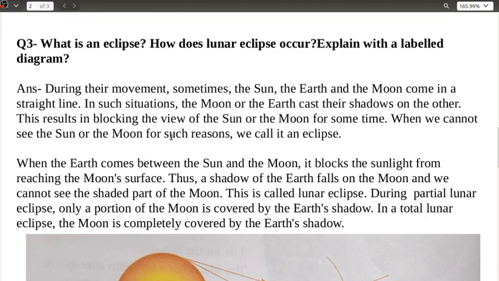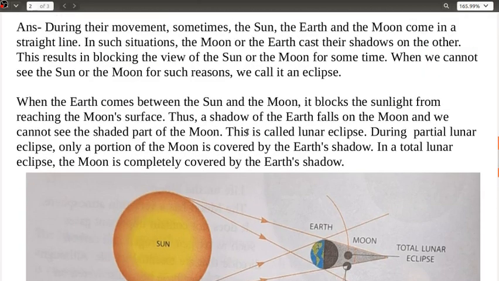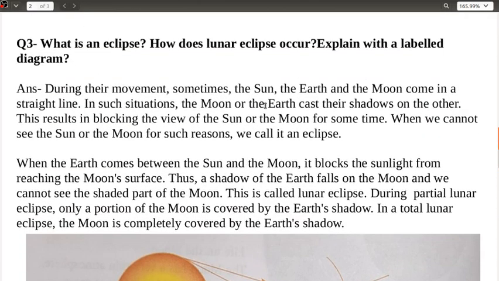Here I have drawn, I have attached the diagram as well. It is the same diagram which is given in your books. You can just draw this one. Okay, so during the movement, sometimes the sun, the earth and the moon come in a straight line. In such situations, the moon or the earth casts its shadow on the other. This results in blocking the view of the sun or the moon for some time. When we cannot see the sun or the moon for such reasons, we call it an eclipse.